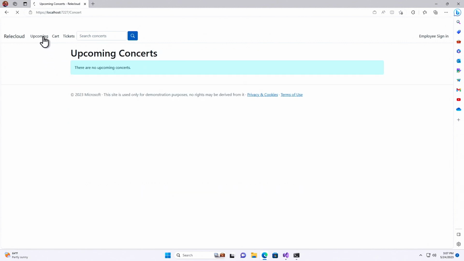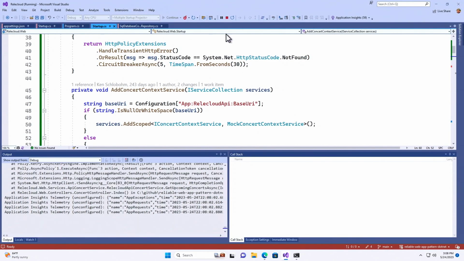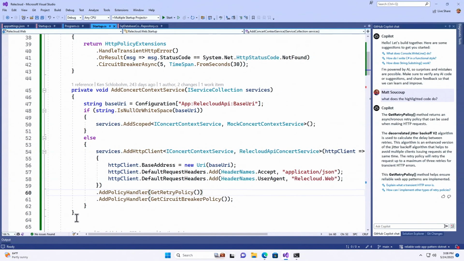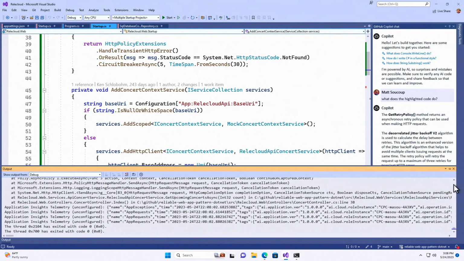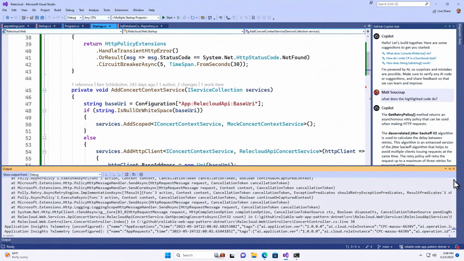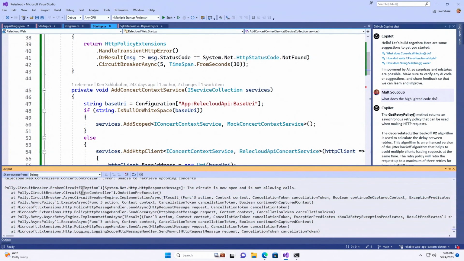Failed. And I'll just hit it a bunch of times so I can see everything in the debug. I'll stop my app so we can see it not come through. Output. And if I wanted to catch it to give out the coupons, right here, broken circuit exception.